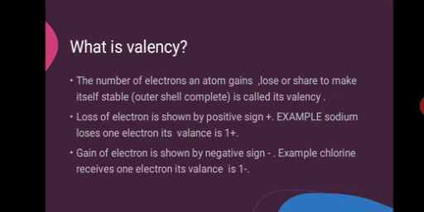Valency is the number of electrons an atom gains, loses, or shares to make it stable. This is known as valency. It means an atom loses its electrons or gains electrons to make it stable. It is known as its valency.